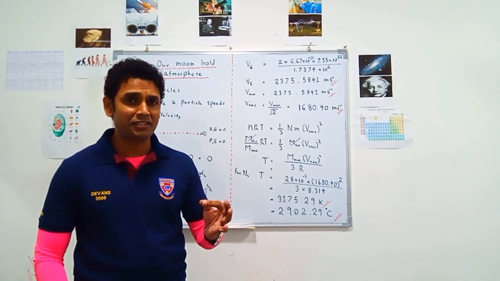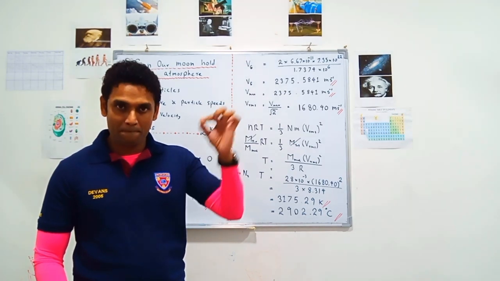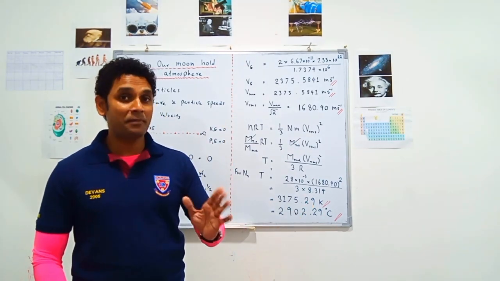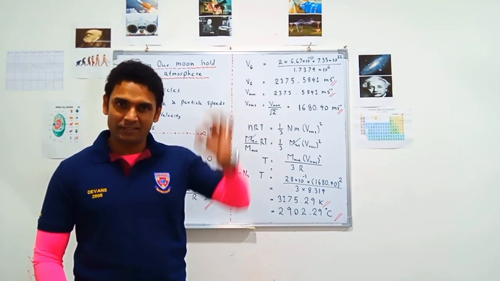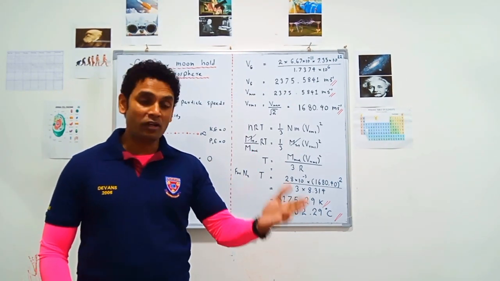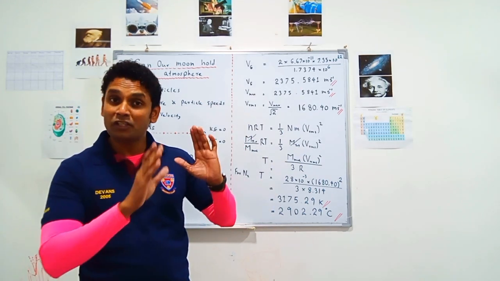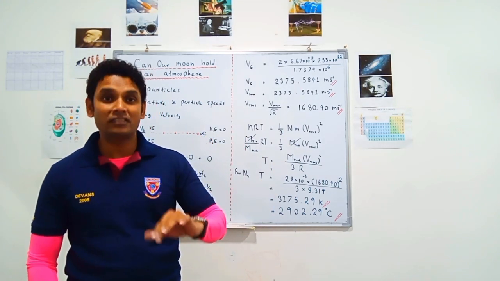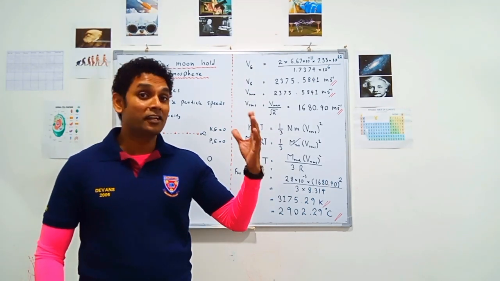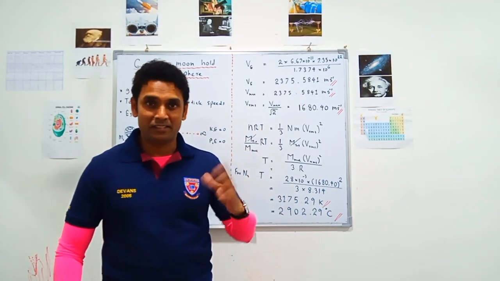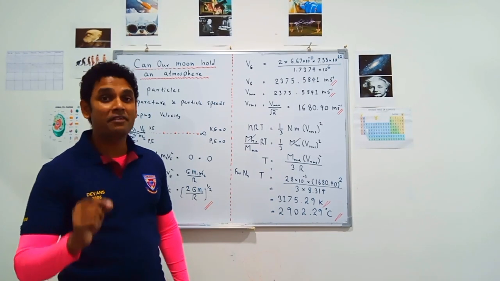At low temperatures, particles are moving with low speeds. At high temperatures, particles are moving fast, with high speeds. That is the difference: low temperature, low speeds; high temperature, high speeds. So this kinetic energy is represented by the thermal energy, and the thermal energy is represented by the temperature of the gas particles. Okay, now the next most important thing is the escaping velocity.